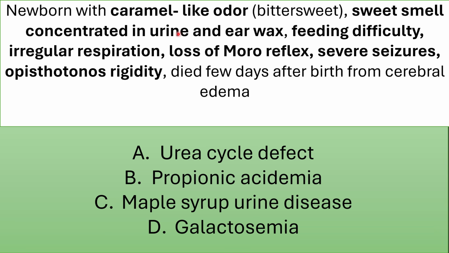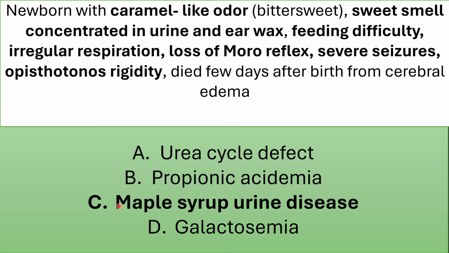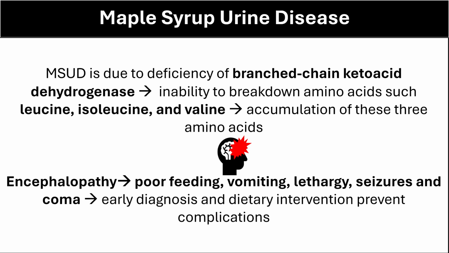Newborn with caramel-like odor, bittersweet, sweet smell concentrated in urine and earwax, feeding difficulty, irregular respiration, loss of motor reflex, severe seizures, opisthotonic rigidity, and unfortunately died a few days after birth from cerebral edema. What is the most likely diagnosis? Urea cycle defect, propionic acidemia, maple syrup urine disease, or galactosemia? The correct answer: maple syrup urine disease.